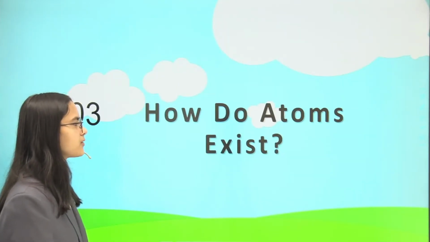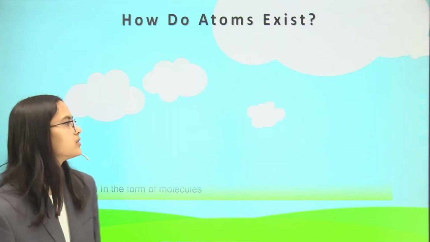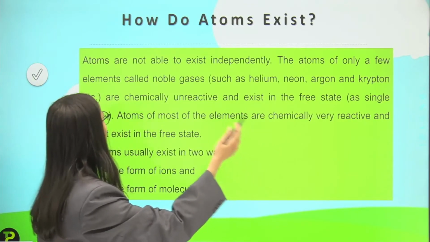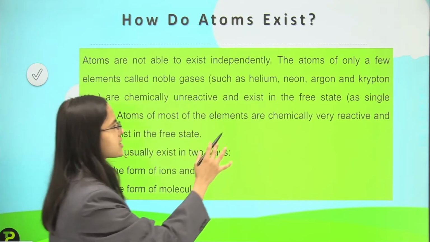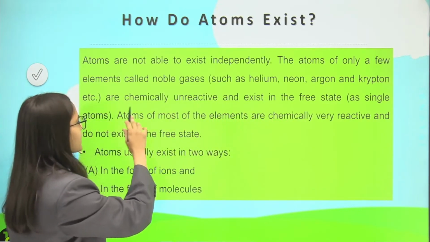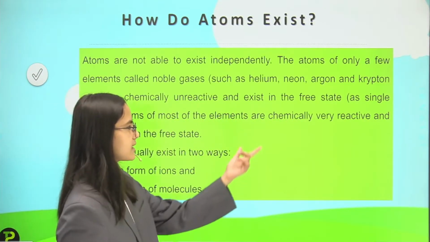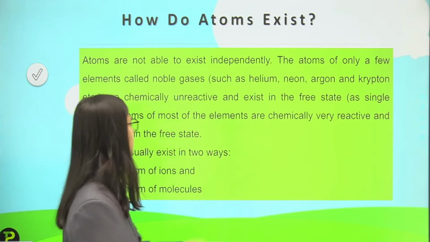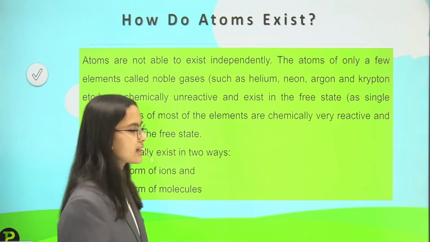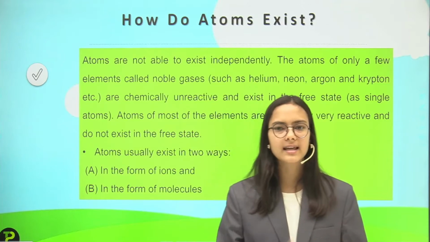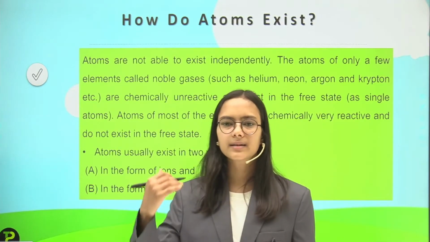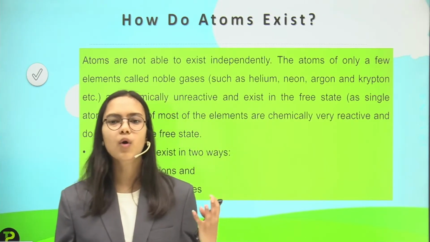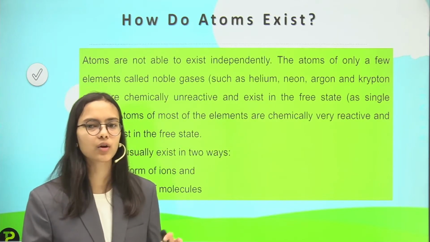So for the next topic we have how do atoms exist. Atoms are not able to exist independently. The atoms of only a few elements called noble gases, such as helium, neon, argon, krypton, are chemically unreactive and exist in the free state, that is, as single atoms. Atoms of most of the elements are chemically very reactive and do not exist in the free state. So here the noble gas point is discussed again. The noble gases are unreactive and stable. Why? Due to their configuration. They do not have to complete their octet.